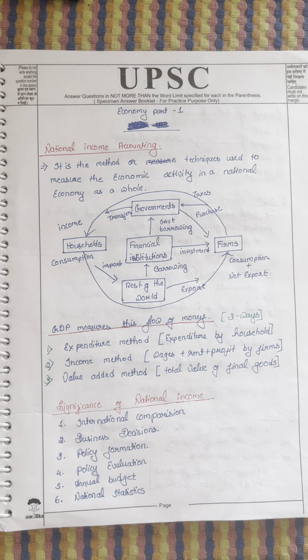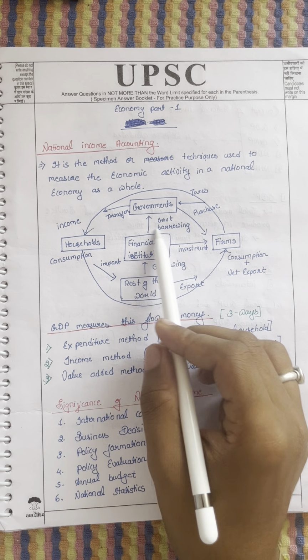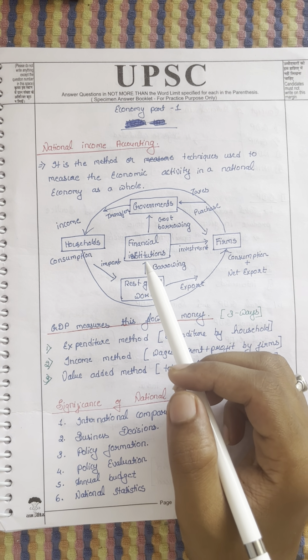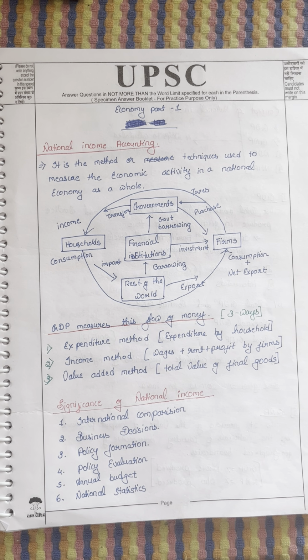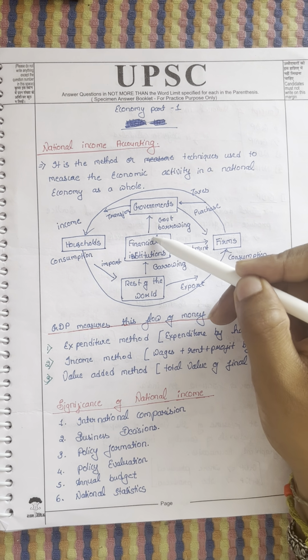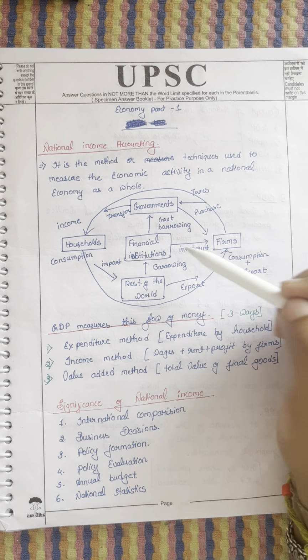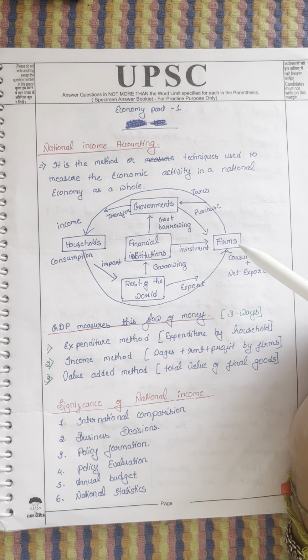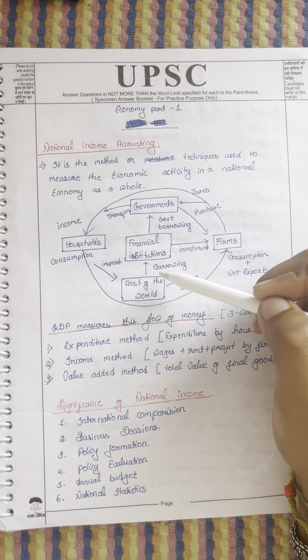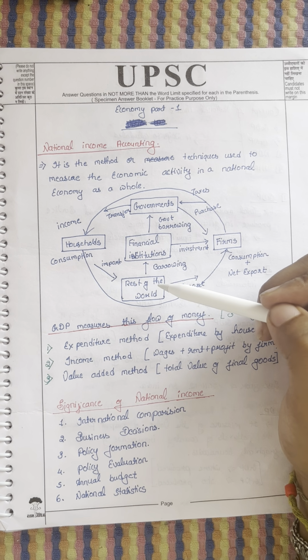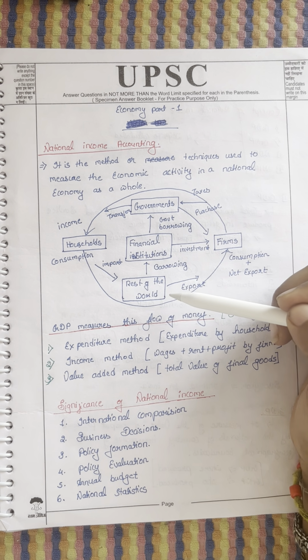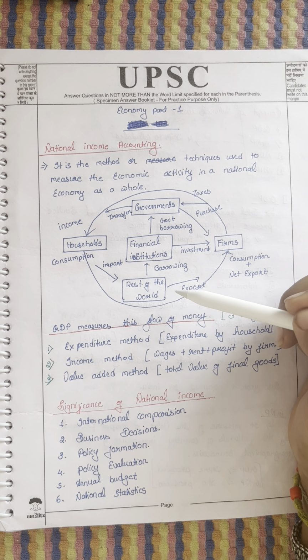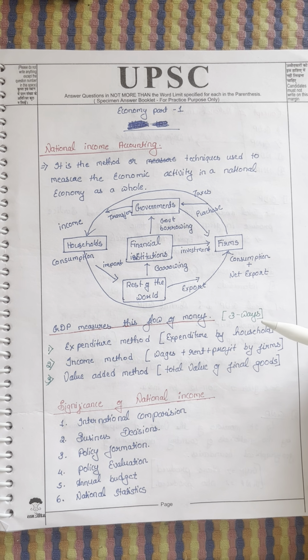All this money flow is centralized by financial institutions, meaning banks, RBI. You can just take an example of it. The bank will give loans to the government and investment to the firms, and there is borrowing from institutions like the IMF. We have an international institution from which India, or Indian banks and institutions, will take money.